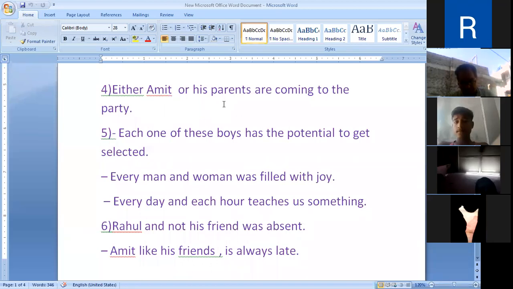When subjects which are joined by or nor are of different numbers, the verb must be plural and the plural subject must be placed next to the verb. At this time, the verb will be put next to the second subject. That means second subject is nearer to the verb. For example, either Amit or his friends are coming to the party.